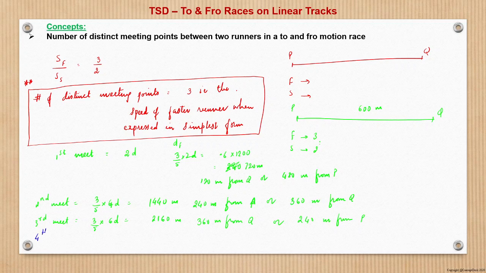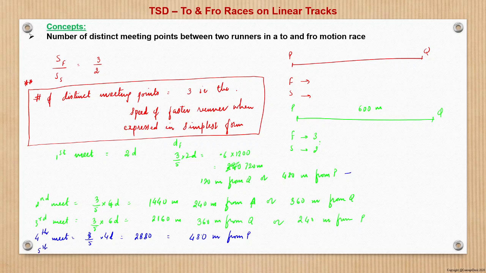Now fourth meet will be what? 3 by 5 into 4d. So this will be 2880, I think 2880. So this is 600 into 4 is 2400, that is 480 meters from P, right? Same as the first meet point.